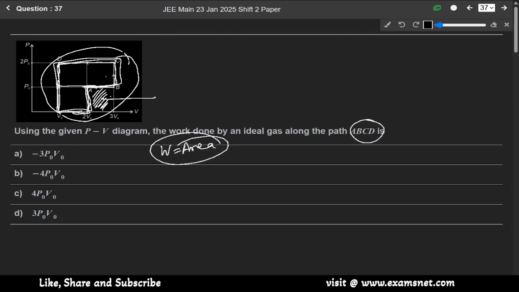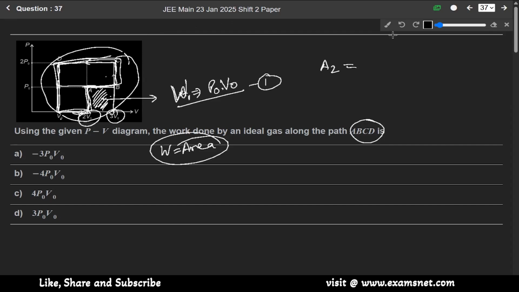For this part, the area will be length into breadth. It is a rectangle, so P naught into 3 V naught minus 2 V naught, so it will be P naught V naught only. And the area of this hole, let us say this is A1, now A2, is 2 P naught into 3 V naught minus V naught, 2 V naught, but it is in the anti-clockwise direction.